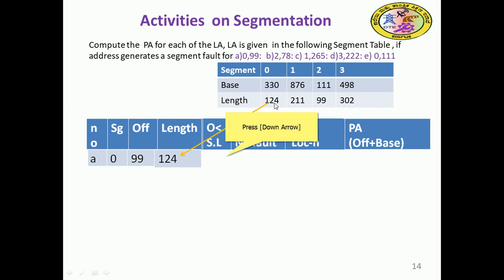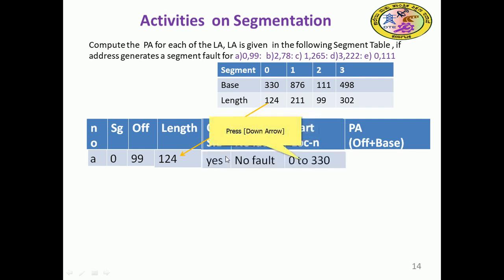The length for segment 0 is 124, which we record. I will repeat the problem given: the first one, A, is 0 comma 99. 0 is the segment number, 99 is the offset, and the length is 124. Now we compare whether the offset is less than the segment length. 99 is less than 124, so that is true, and no fault will be there.